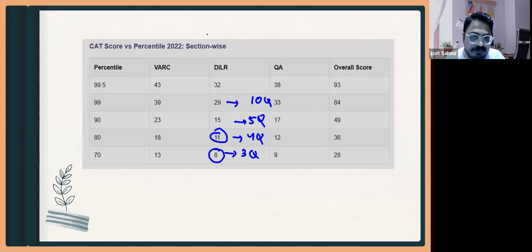how many questions should you opt for? 13 questions correct के लिए you can go for 2-3 sets, 3 sets कर सकते हो. अगर you are getting a 6 question set, 6 questions वाला set, you can get it in 2 sets. But if you are getting let us say a 5 question set paper, then you have to attempt 3 sets. So in the exam you'll be getting 4 to 5 sets, depending on 5 set वाला क्वेश्चन है या 6 set वाला है या 4 set वाला क्वेश्चन है.